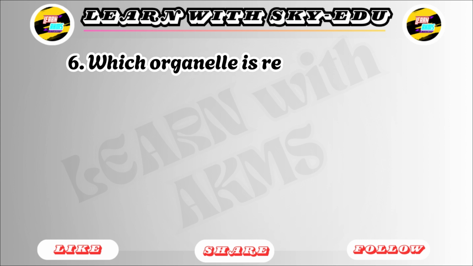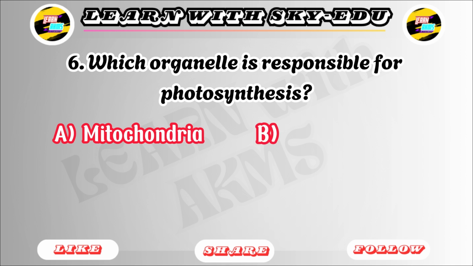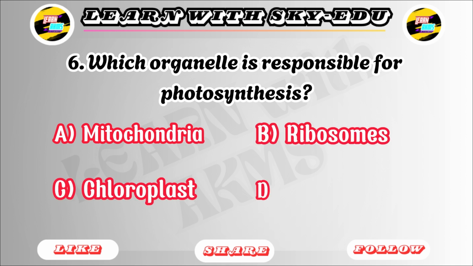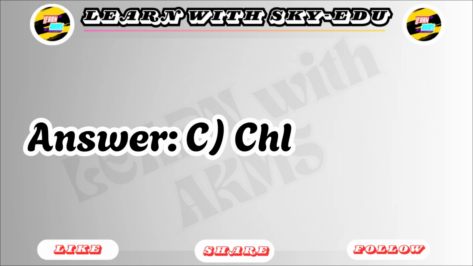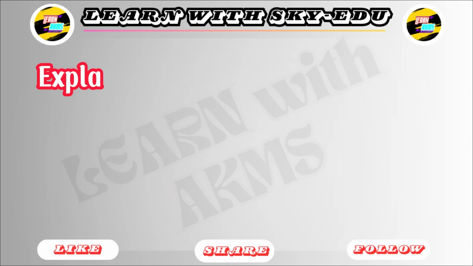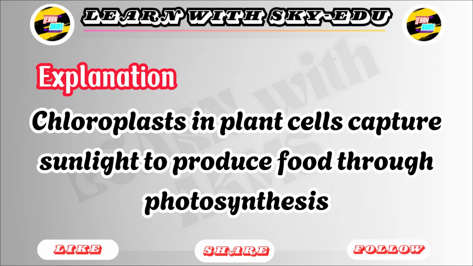6. Which organelle is responsible for photosynthesis? A. Mitochondria. B. Ribosomes. C. Chloroplast. D. Golgi apparatus. Answer: C. Chloroplast. Explanation: chloroplasts in plant cells capture sunlight to produce food through photosynthesis.